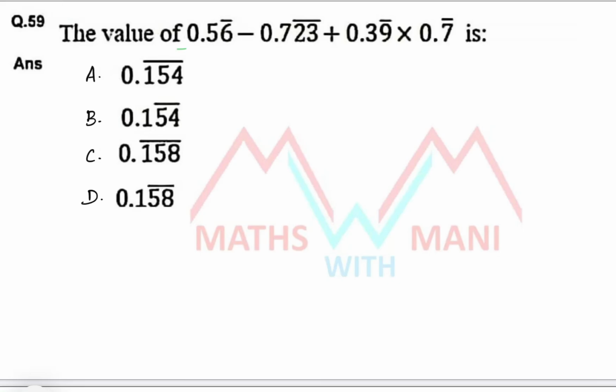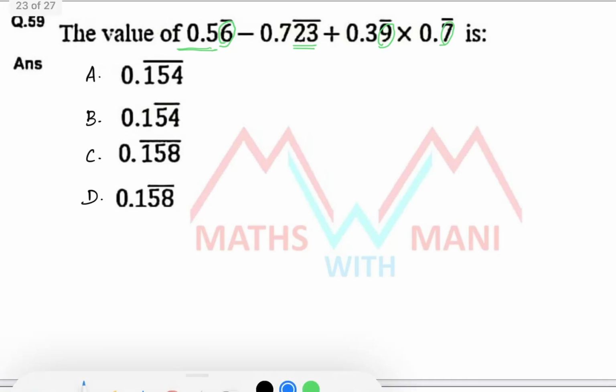The value of 0.56 bar, only bar is for 6, minus 0.723 bar, bar is for 23, plus 0.39 bar plus 0.7 bar. We already discussed the same model in the previous shift also, that is September 11th shift. So how can we write 0.56 bar?